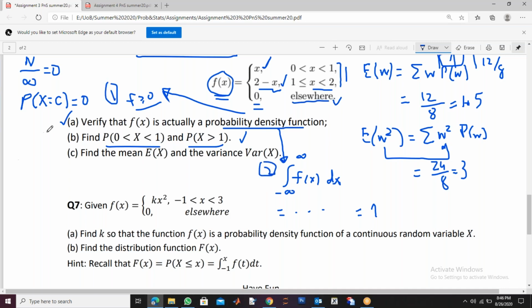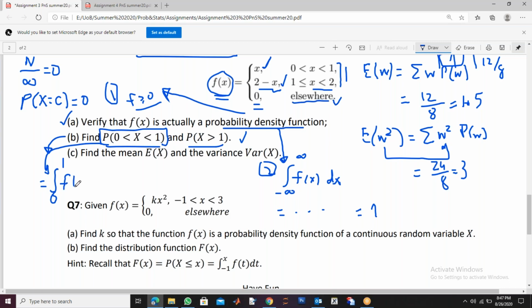Okay. For the B part, we know that the probability of an interval comes from integrating over the interval. You see, x is between 0 and 1. So what I will do is integrate from 0 to 1. What will I integrate?